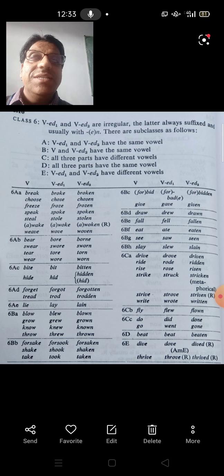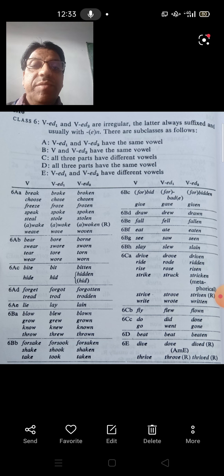Now the first case is where VED1 and VED2, that is the past and the past participle, have the same vowel, as is the case in broke and broken. Then we have where V and VED2, the base and the past participle, have the same vowel. The third case is all three parts have different vowels. The fourth is all three parts have the same vowel. And the fifth one is that VED1 and VED2 have different vowels.